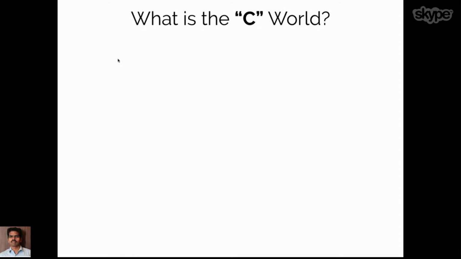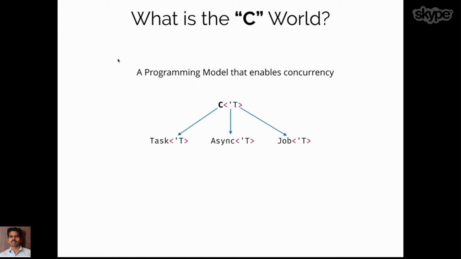Okay, so what is this C world? Enough buzz around C and other things, but basically it's all about a programming model that enables concurrency. In F#, we can do concurrency using 3 different programming models at this time. One is Task of T, which is coming from the .NET framework. I guess you guys might be very familiar with this one. Async of T is another programming model coming from the F# core library. And the last one is coming from a library called Hopac, which provides an abstraction called Job.